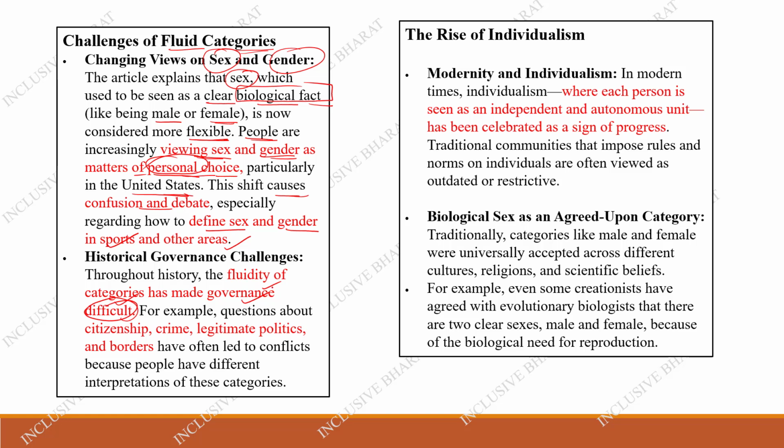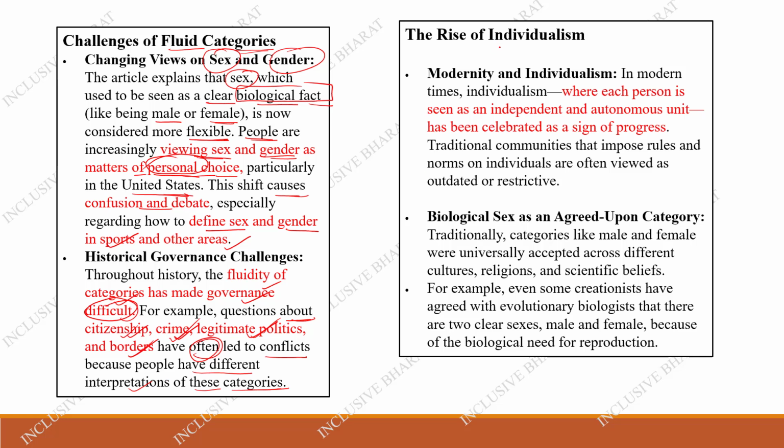For example, questions about citizenship, crime, legitimate politics, and borders have often led to conflict because people have different interpretations of these categories. When we have rigid citizenship and crime categories, it is very easy for governance, but I'm not saying it's good governance. But nowadays there is increasing fluidity on citizenship, crime, legitimate politics, and borders. So this has led to conflict.